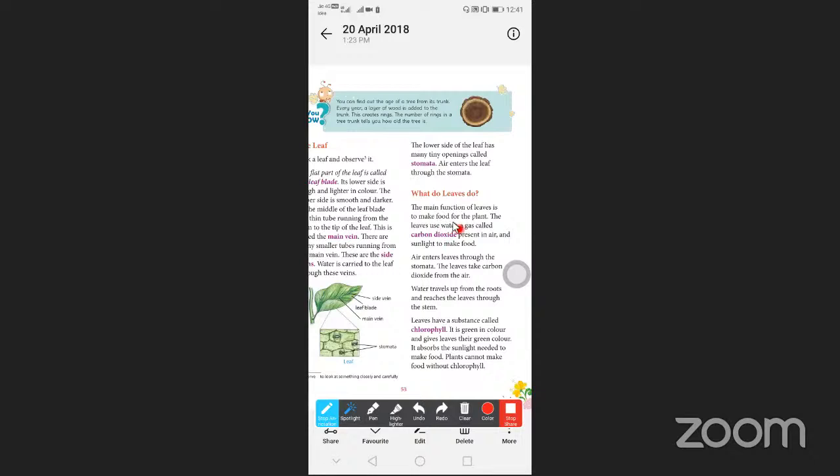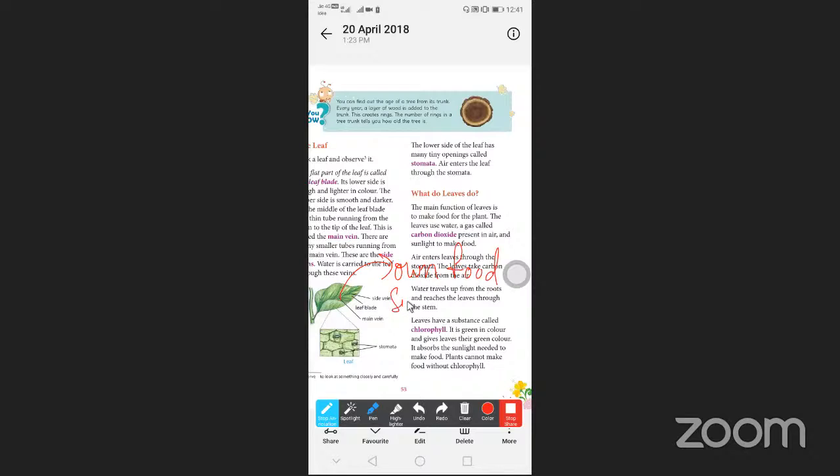Why? Because the food is prepared in the plant. Where? In the leaf. The leaves use, so what are they using? They use the water, the gas like carbon dioxide present in the air, and sunlight to make food. So every plant makes its own food. How do they make their own food?